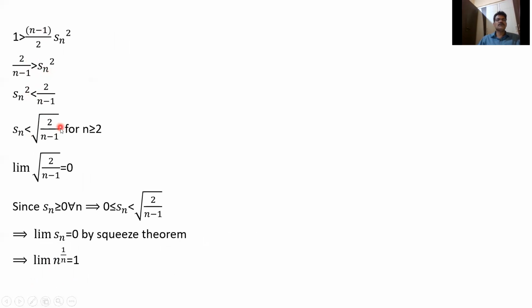So Sn is less than root of 2/(n-1) for n greater than or equal to 2. Why am I writing n greater than or equal to 2? Because if n is equal to 1, it is undefined. We know that the limit of root of 2/(n-1) is 0, because 2 by infinity is 0. Also, Sn is greater than or equal to 0 for all n, so 0 is less than Sn less than root of 2/(n-1). This limit is 0 and that limit is 0, therefore the limit of Sn is also 0 by the squeeze theorem. So the limit of n^(1/n) equals 1.